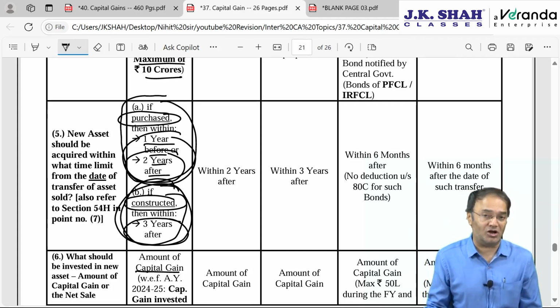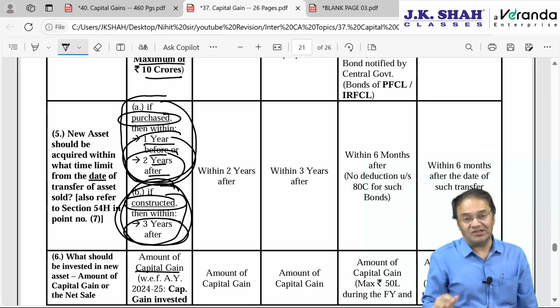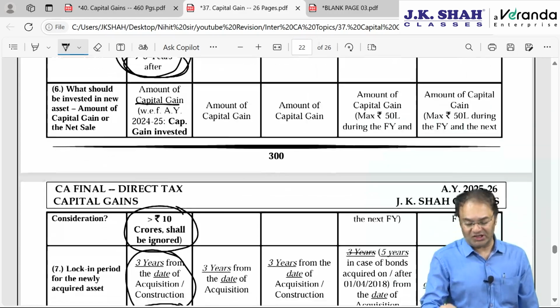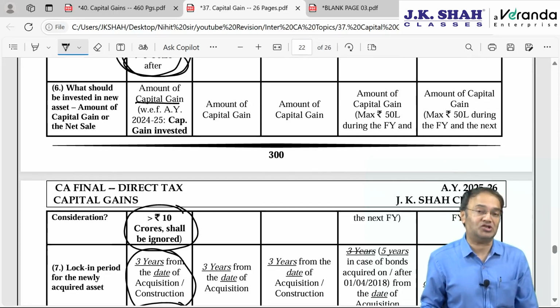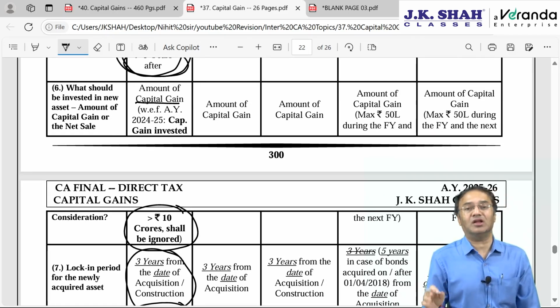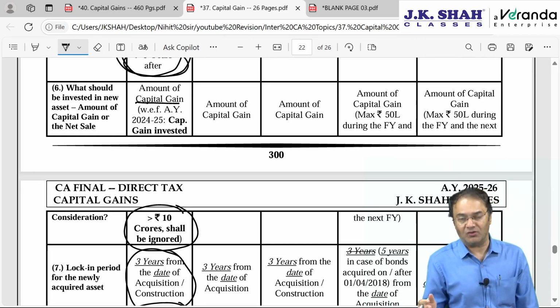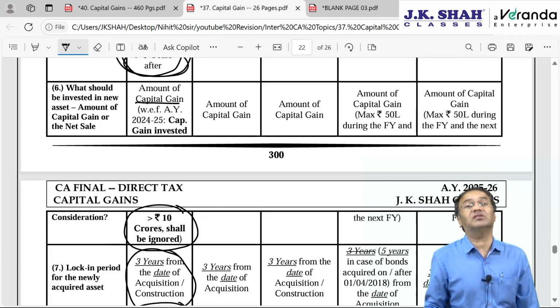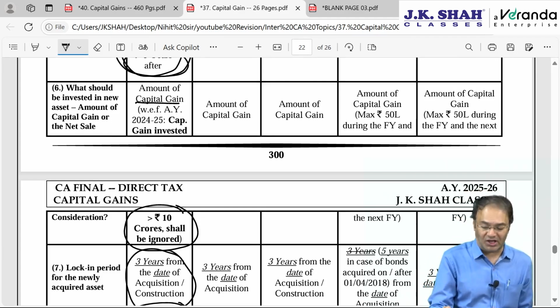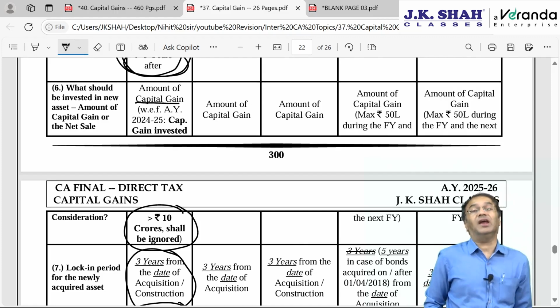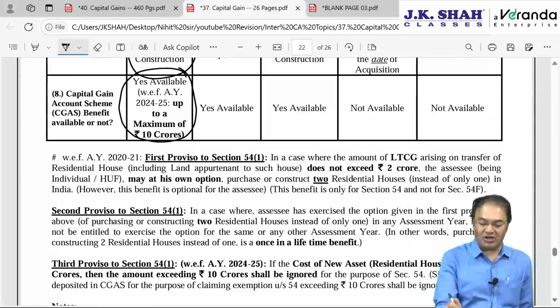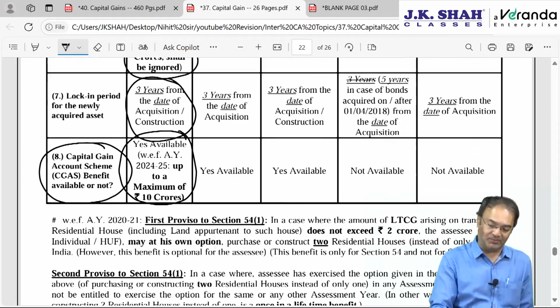if there is a due date to file the IT return approaching, then exemption will be available only if the assessee opens a special account with some nationalized bank or a specified authorized bank, called capital gain account scheme, CAGS. Under that scheme, the assessee will have to open a separate bank account, which will be like an FD account, and will have to deposit all unutilized amount in that account. Then only this exemption will be available. Many people are not aware of this, and they accidentally or unknowingly end up losing the exemption just because they did not open this account and did not deposit in the capital gain account scheme.